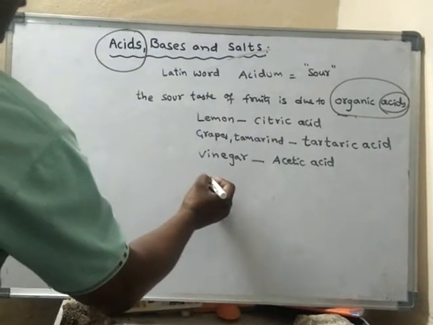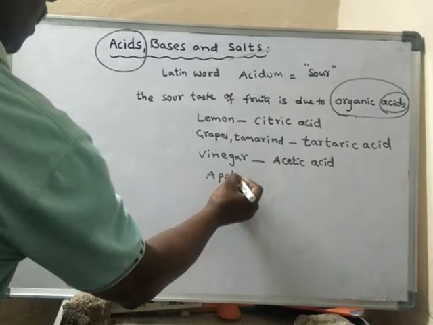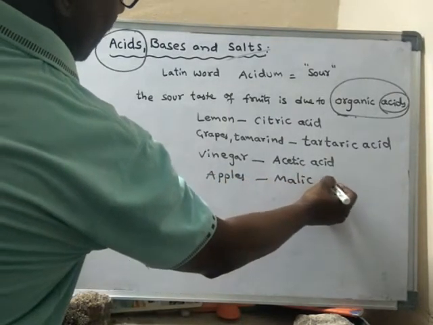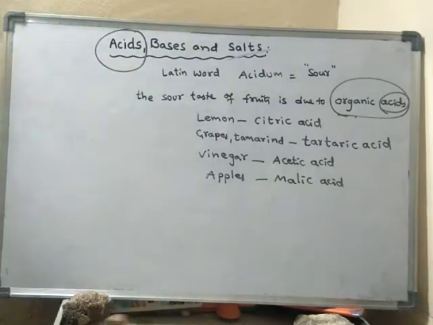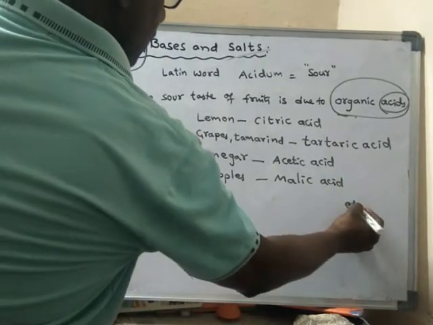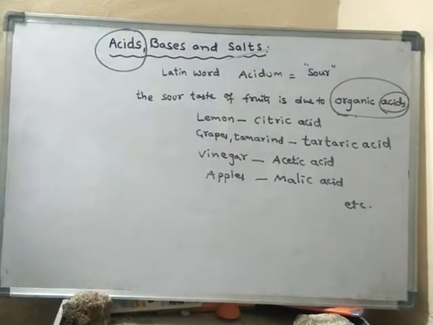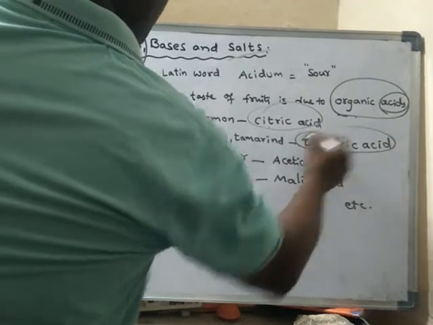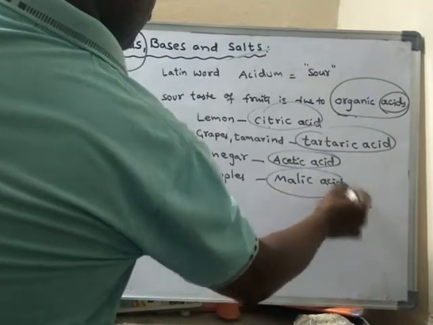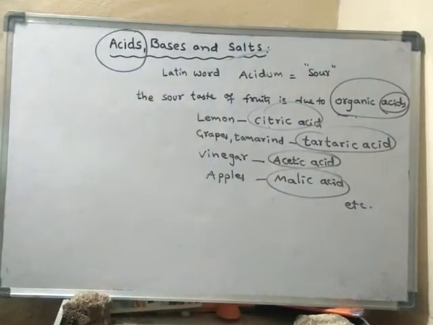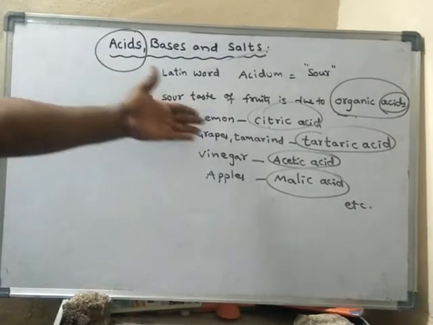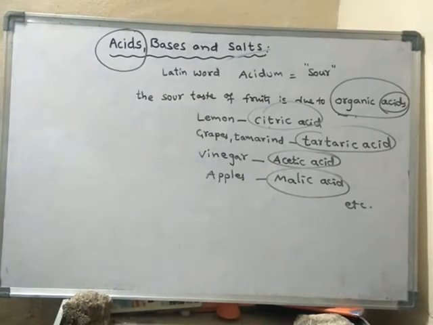Apples contain malic acid, and so on. All these are organic acids. They are sour to taste. These fruits contain organic acid, hence these fruits are sour in taste.